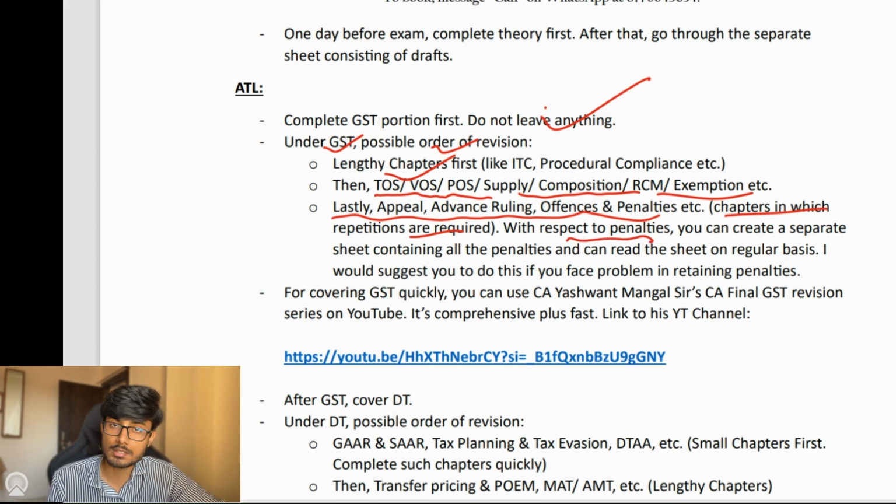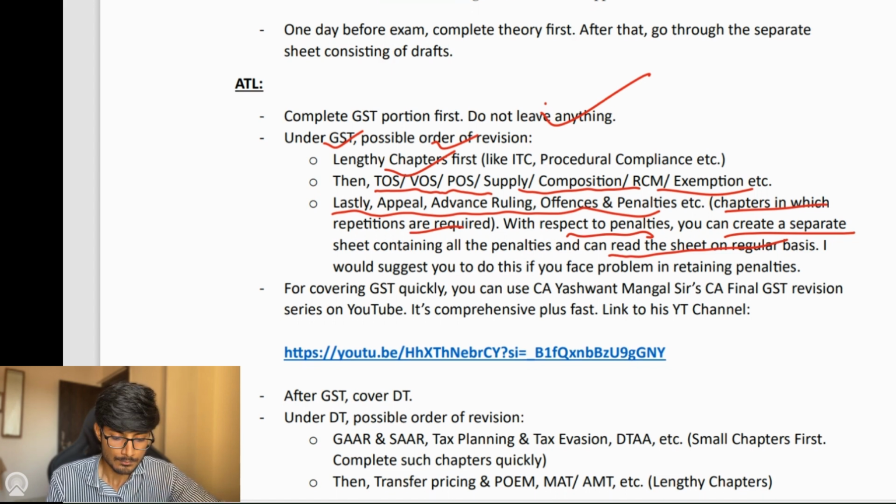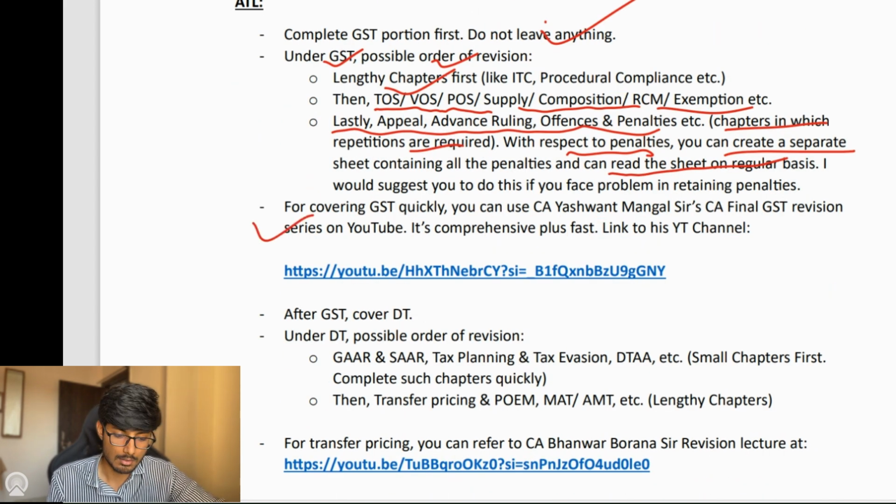Also, with respect to penalties, you can create a separate sheet containing all the penalties and read the sheet on a regular basis. I would suggest you do this if you face problems in retaining the penalties. Then for covering GST quickly, you can use CA Yashwant Mangal Sir's revision series for GST. I will put the link of the playlist in the description of this video.